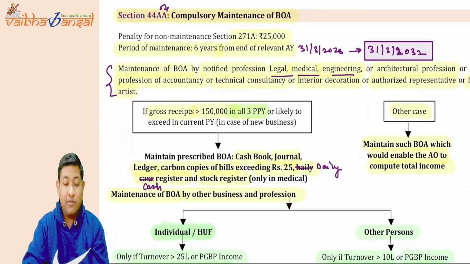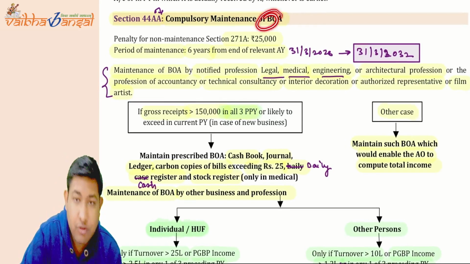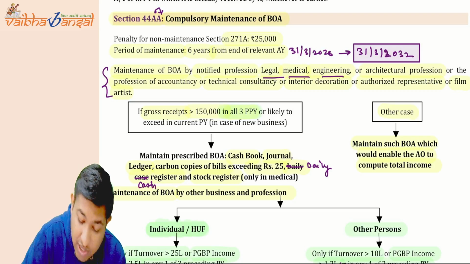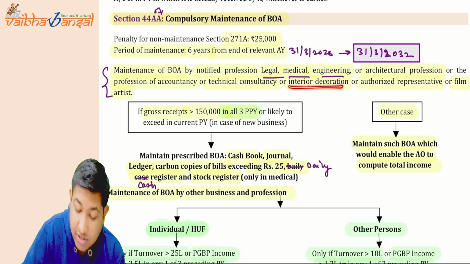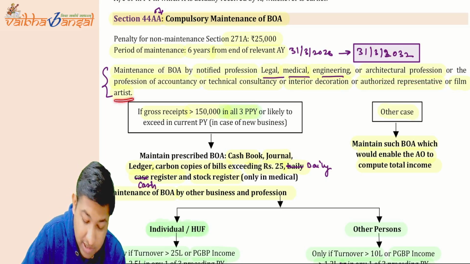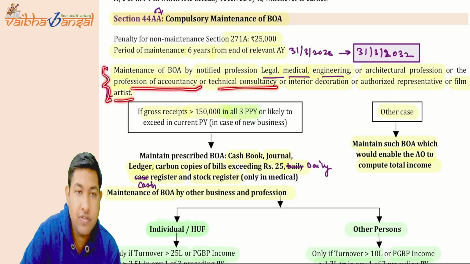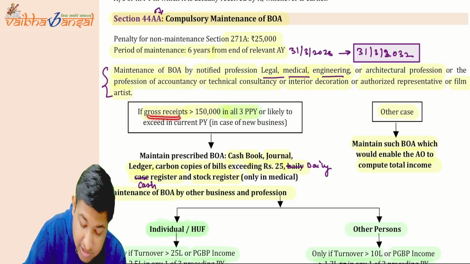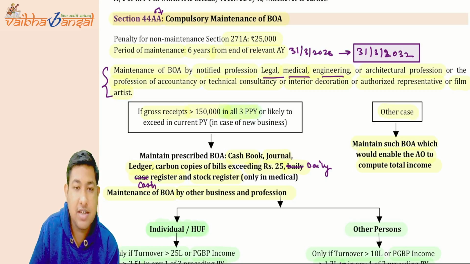Now coming to section 44AA, the maintenance of books of account. You have to maintain the books of account. See, if you are in the legal, medical, engineering, architectural profession, interior decoration, authorized representative, film artist, accountancy, or technical consultancy, if you are in the business of these things, and your gross receipts in all three preceding years exceed 1,50,000 rupees, then you have to maintain such books of account.